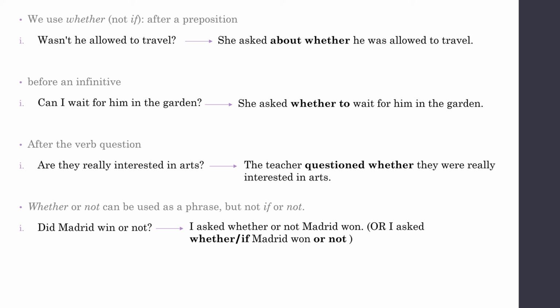Or, I asked if Madrid won or not. Okay? So whether or not here in the first example, which is I asked whether or not Madrid won, it can be used as a phrase, but not in the second sentence, which is I asked if or not Madrid won.